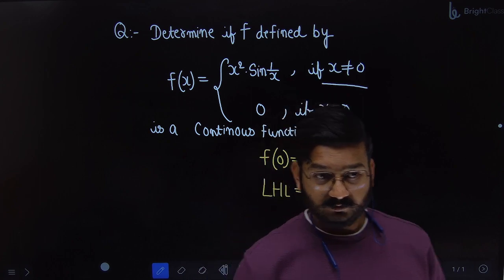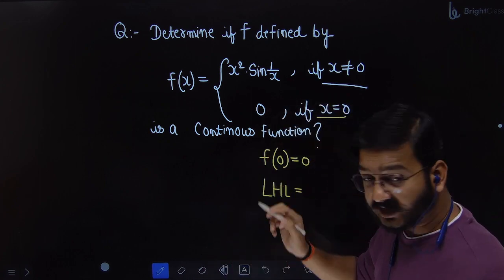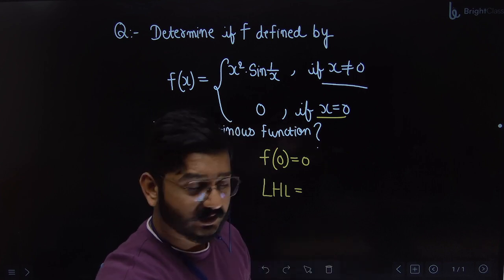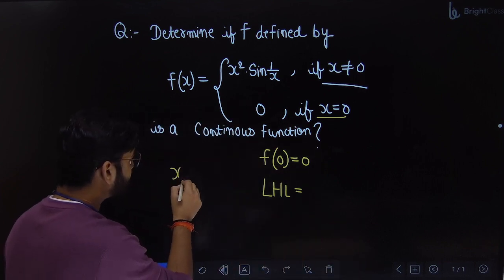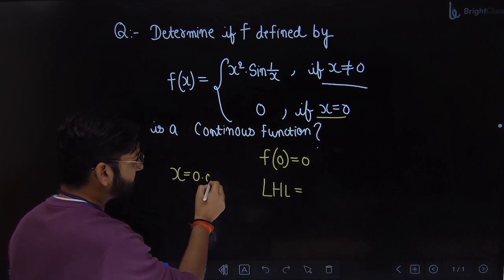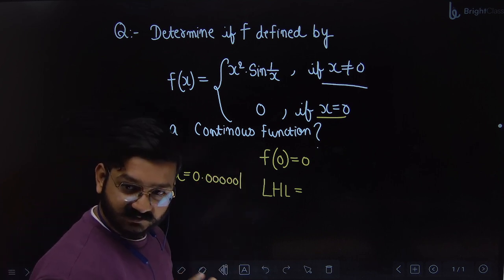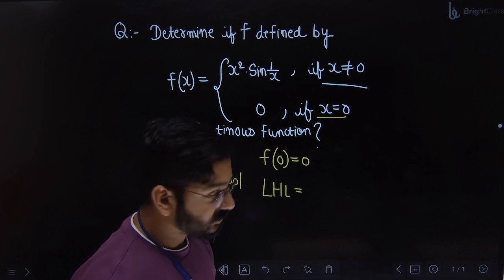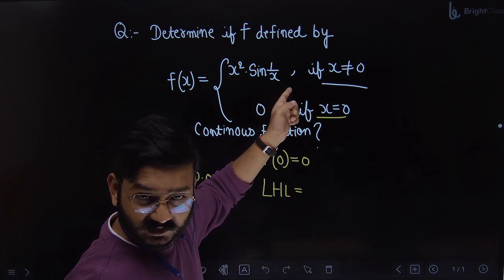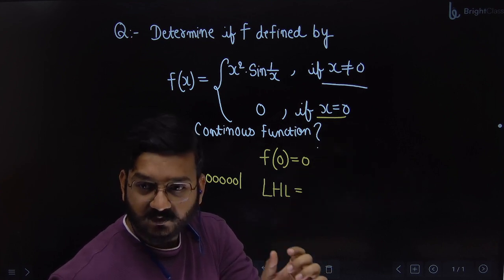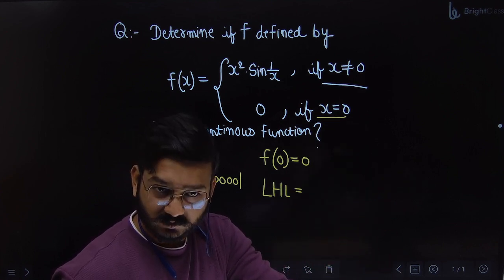Correct? So suppose I put x as 0.000001, because I am finding left hand limit or right hand limit. Is it a value close to 0? Because I can't put 0 here directly. So for finding a limiting value, you will take a value of x which is close to 0.